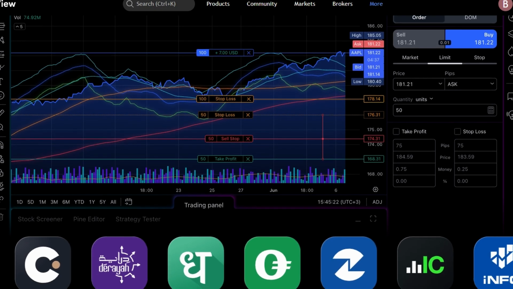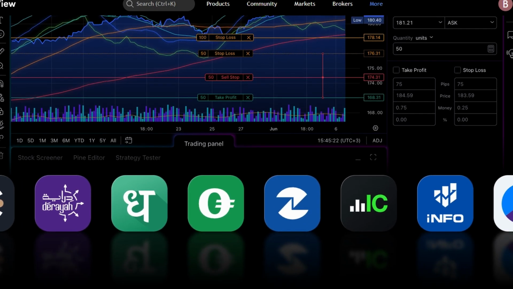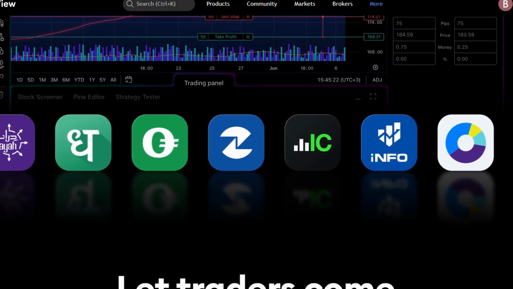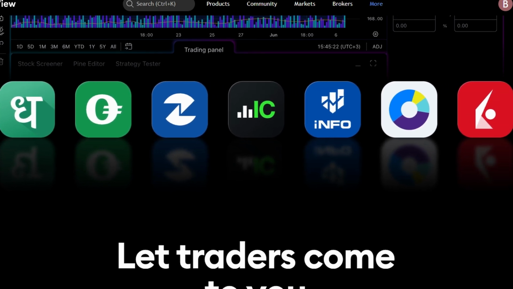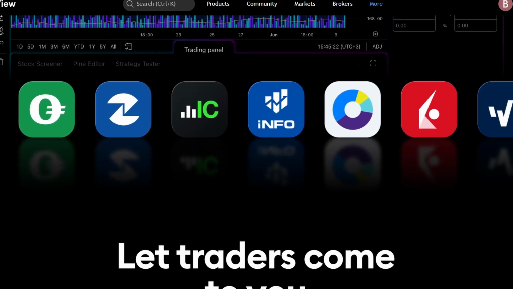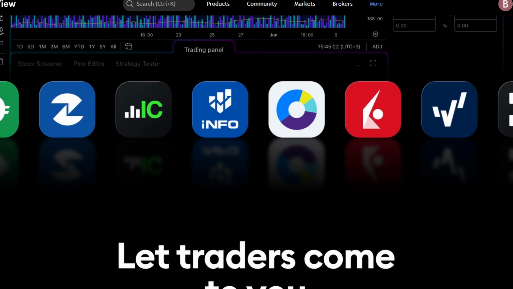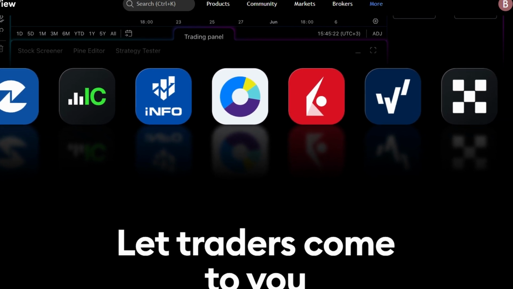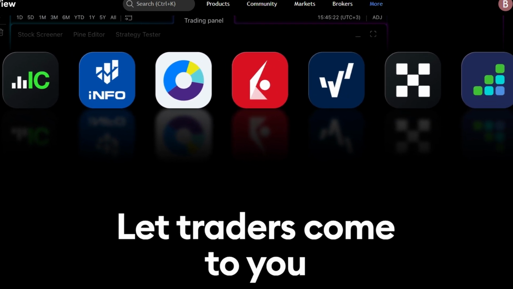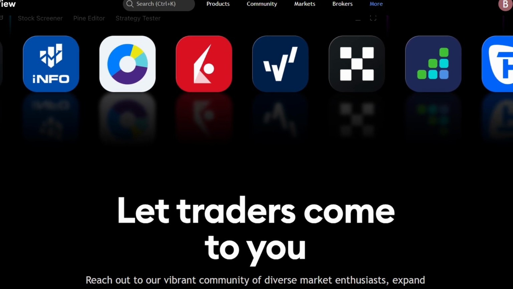For traders interested in automated trading or backtesting strategies, these features are available only through the paid plans. You'll need to upgrade to unlock features like automated trading, which is important for those who want to test their strategies or allow their systems to trade for them.